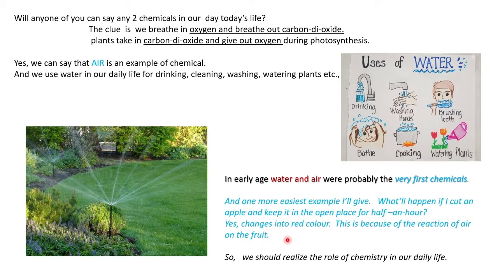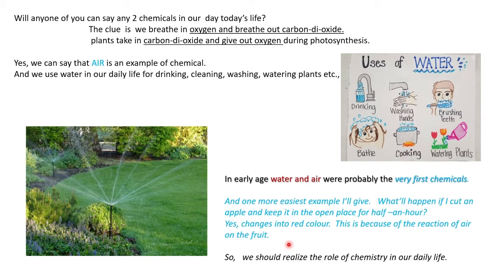The iron rod which is in an open place will get rusted, isn't it? For the iron gates, we are painting every two years, three years once. Why is it so? It gets rusted because the atmosphere contains air, and that atmosphere also contains moisture.